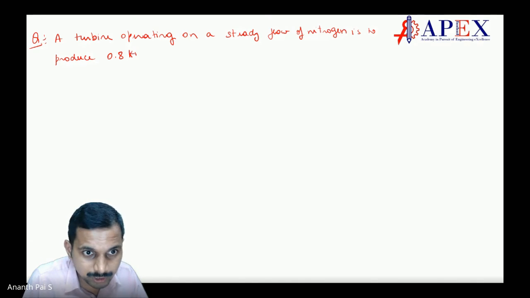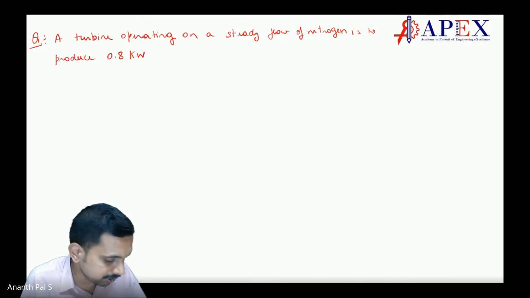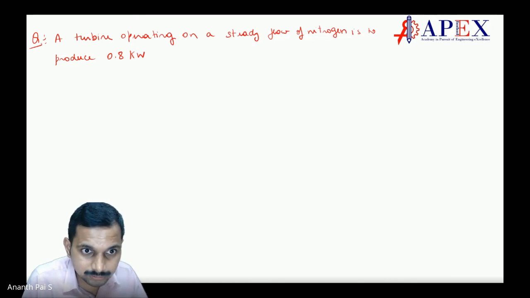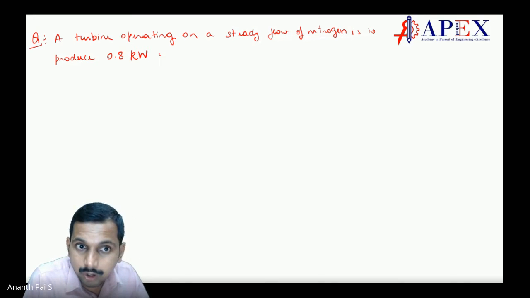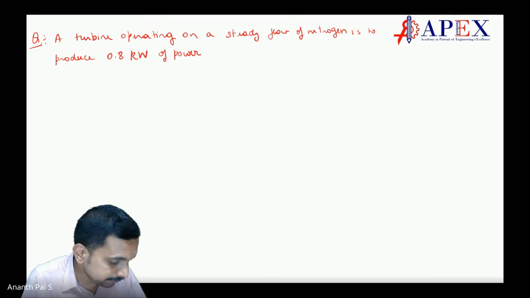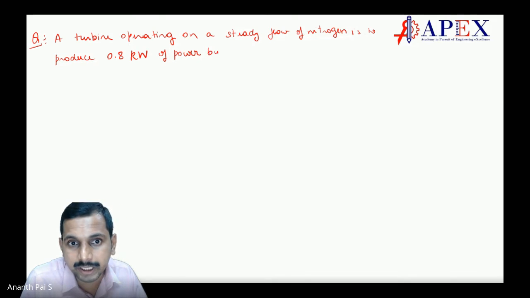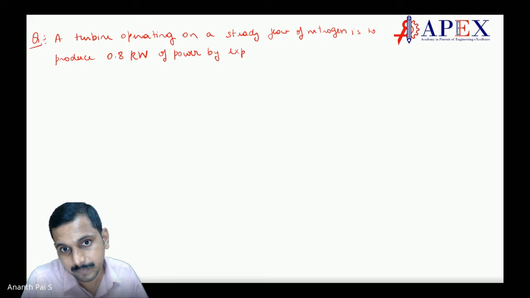Now when you say kilowatt, it is work done per unit time, the rate of work done. Kilowatt. K is small, W is big. Keep in mind. Kilowatt of power, by expanding nitrogen.